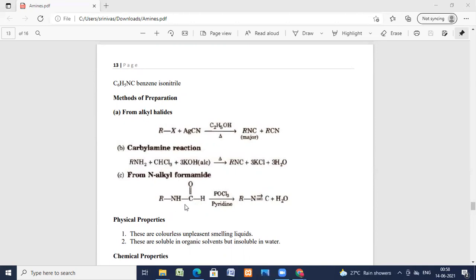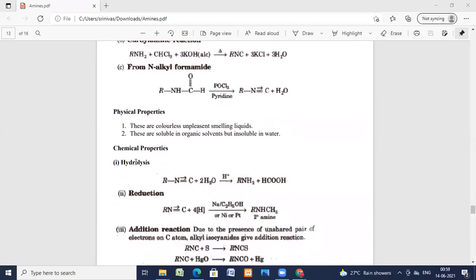So N-alkyl formamide on reaction with phosphorus chloride and pyridine, you get isocyanide. The physical properties I have also told you: unpleasant smelling liquids. These are soluble in organic solvents and insoluble in water.